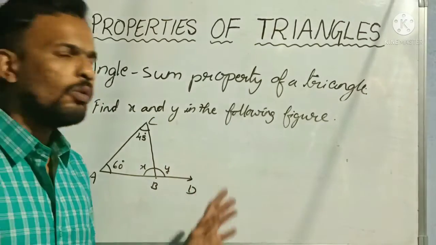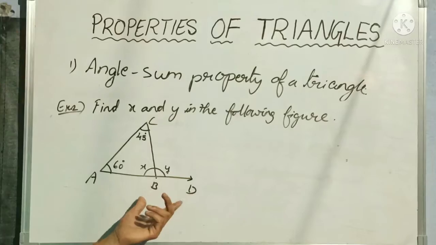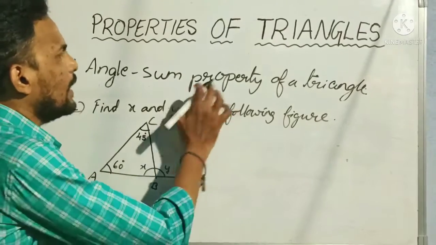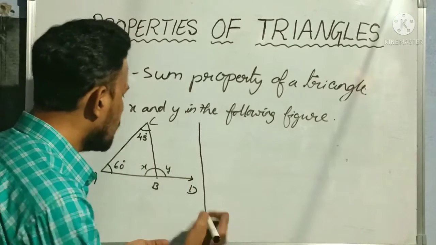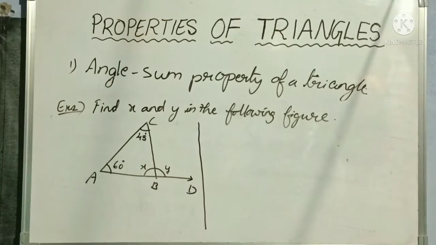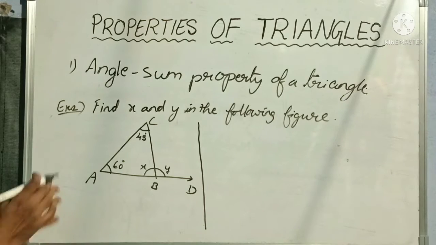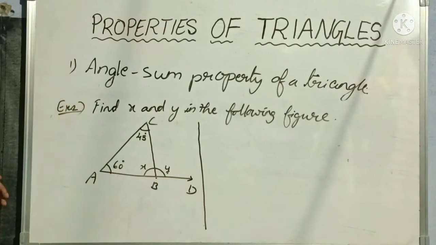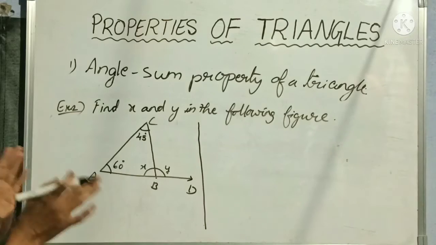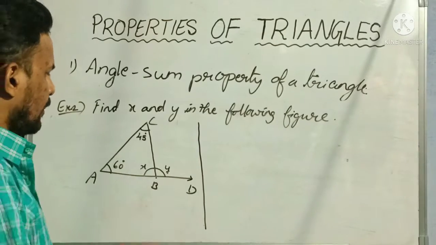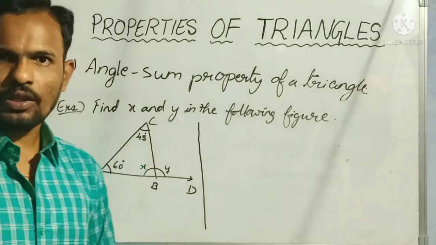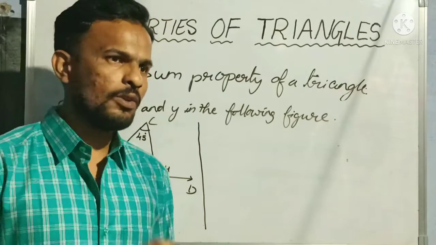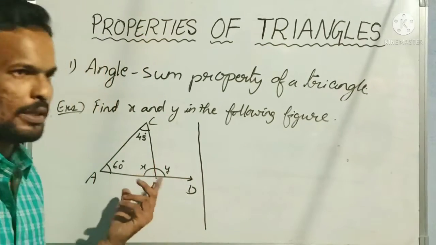Okay. So whenever this type of question is given, then definitely we have to use the angle sum property of a triangle. So first of all, let us solve x. But before going, if this type of question is given, we have to know which one we have to solve first. First let us solve this. Afterwards I'll give one more example, then you can understand how we have to understand the question. So now this is our first, simple example.